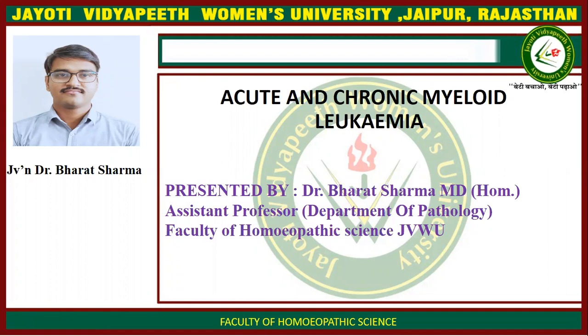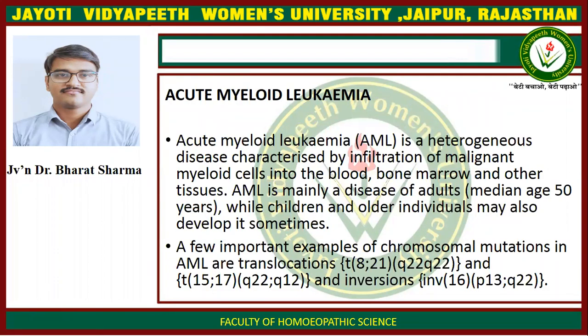Today's topic is acute and chronic myeloid leukemia. Acute myeloid leukemia. Acute myeloid leukemia is a heterogeneous disease characterized by infiltration of malignant myeloid cells into the blood, bone marrow, and other tissue. AML is mainly a disease of adults. Median age is 50 years, while children and other individuals may also develop it sometimes.